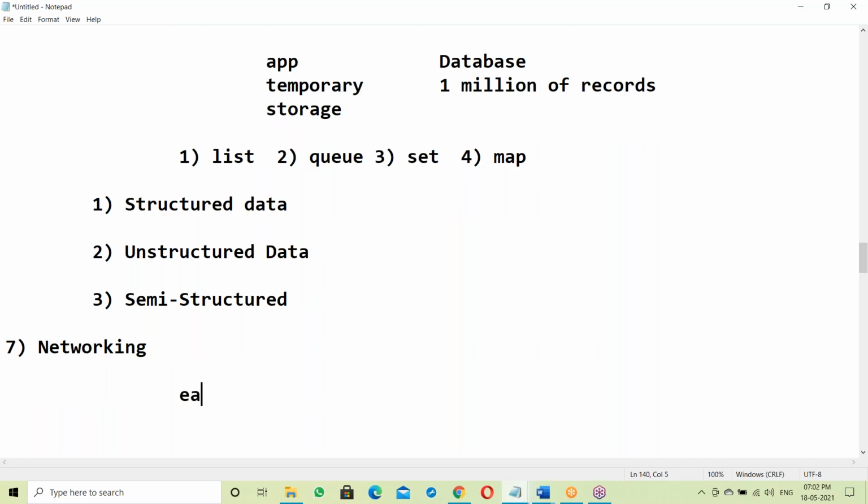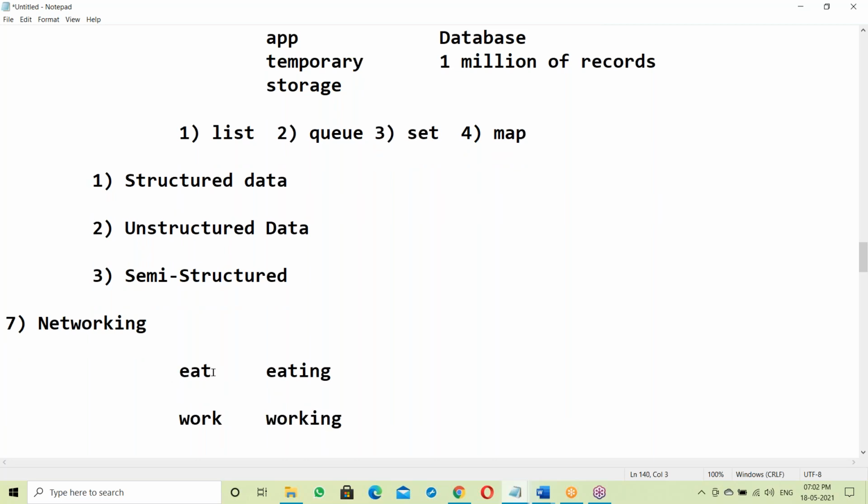Something like eat and eating, work and working. Eat is like a network, eating is like networking. Work is like a network, working is like networking. A network is the physical connections. Networking is the communication.